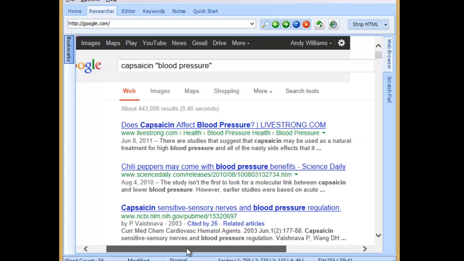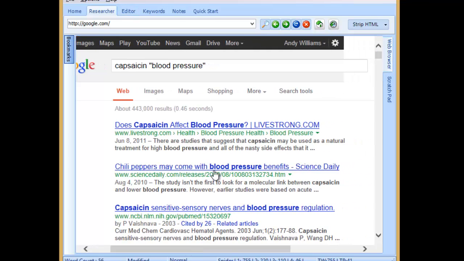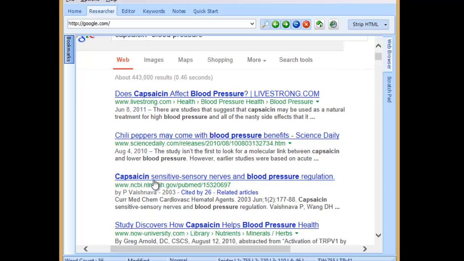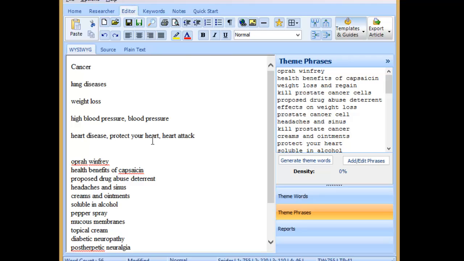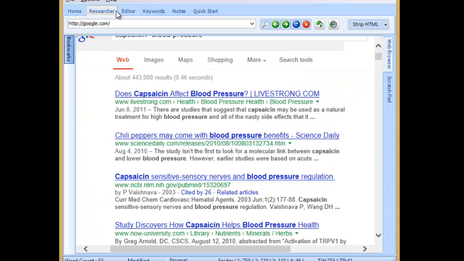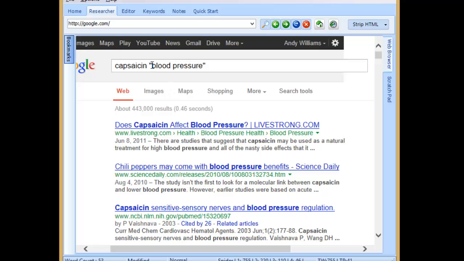Does capsaicin affect blood pressure? Chili peppers may come with blood pressure benefits. Blood pressure regulation. Okay, so that again is important. So we'll leave blood pressure as a topic. So there's 4 topics we've already got. Let's have a look at one more, and then I'm going to pause the video while I go off and just check the last ones.